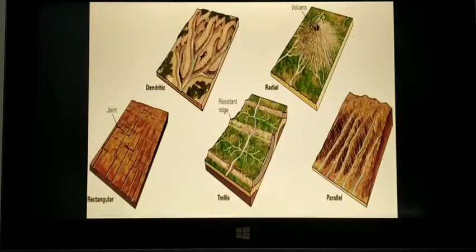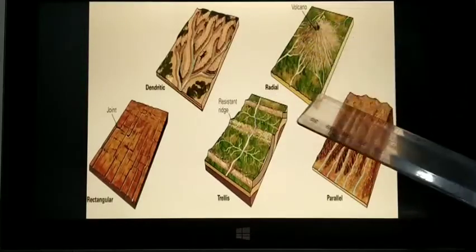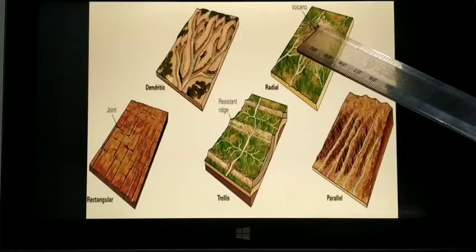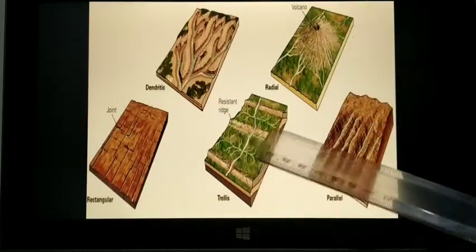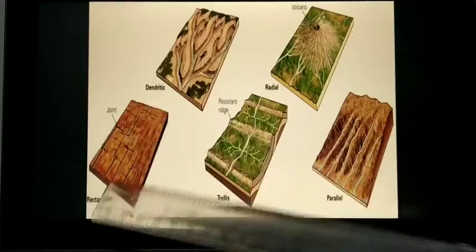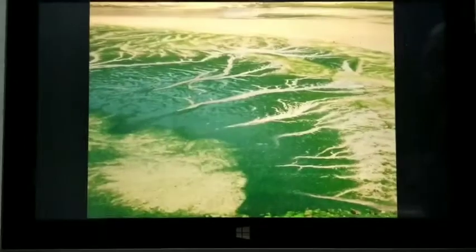So this is a picture of those I told you just now. This is first dendritic, like you can see the branches of a tree. This is radial; here is the main center of the volcano. This is trellis, with small streams; this is rectangular and this is parallel. This type of drainage system is there on the surface of the earth, formed due to various rivers according to the topography, landscape and composition of rocks.